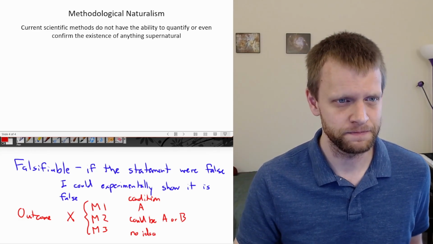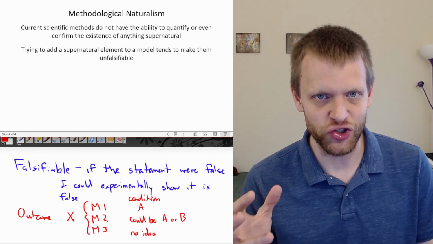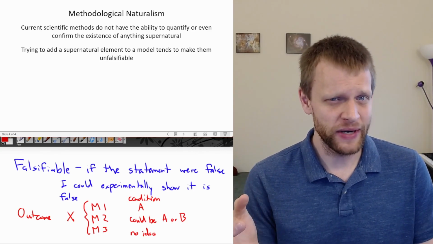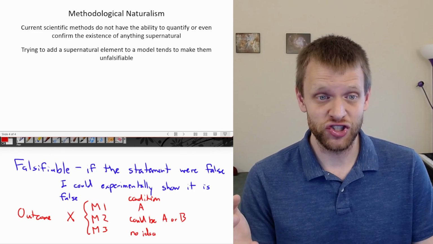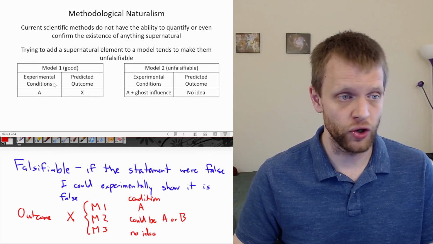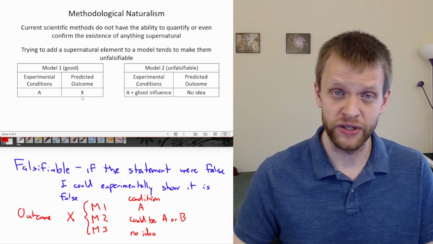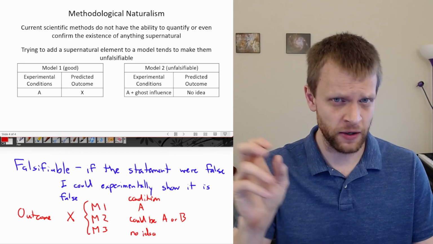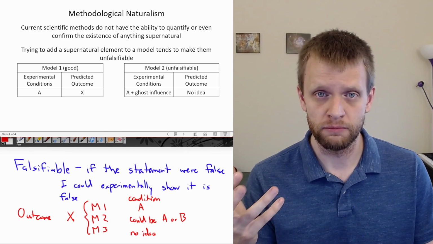And one of the problems with trying to add a supernatural element to some model is that supernatural element, because we have no way of being able to test it, tends to make these models unfalsifiable. So for example, let's say I have model 1 where if I have experimental condition A, the predicted outcome should be X. We have a specific setup and we have a specific predicted outcome. If I get anything other than X, well, we know that our model is wrong.